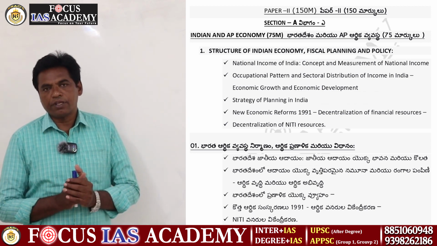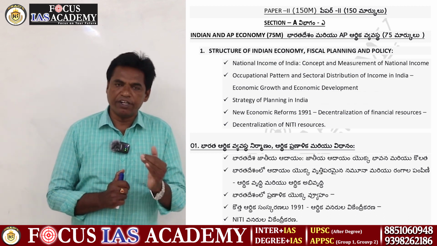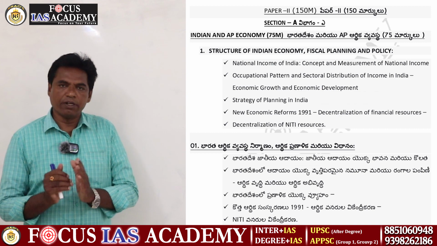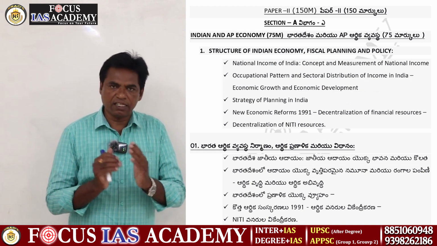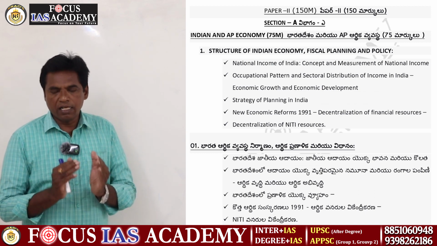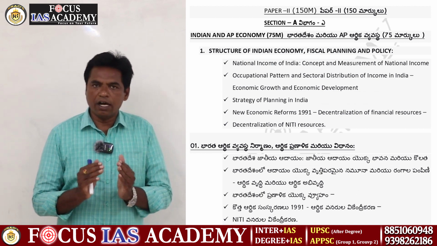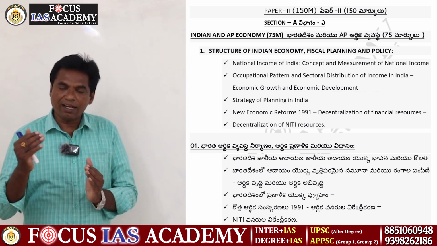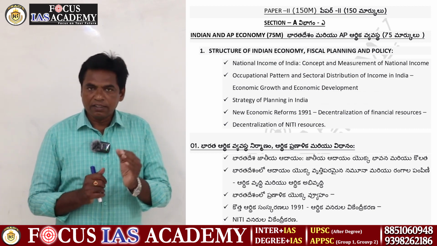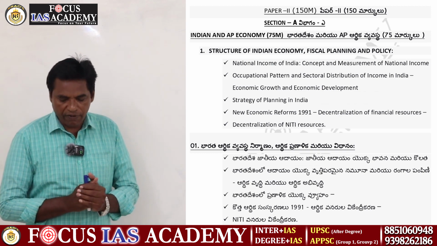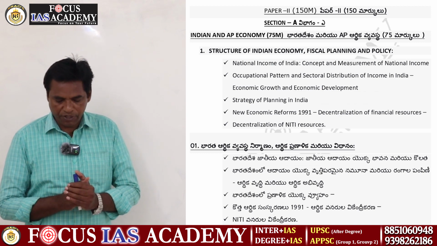After independence, from 1952 to 1991, most people depended on agriculture. Then, as literacy increased, a large number of people moved to the secondary sector and service sector. This data is very, very important.